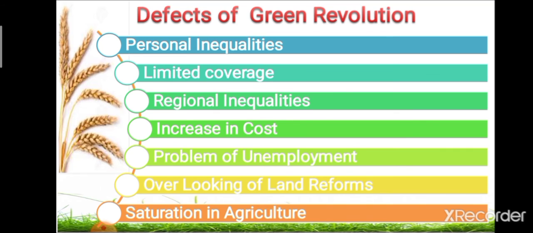In that, first one is personal inequality. The new technology in agriculture has created inequalities in rural life.